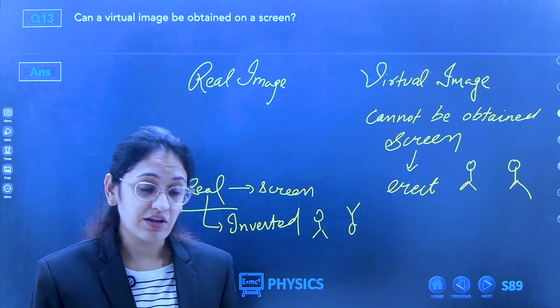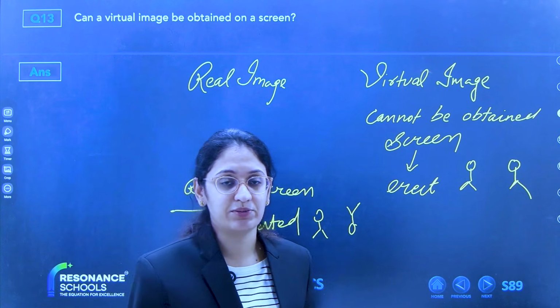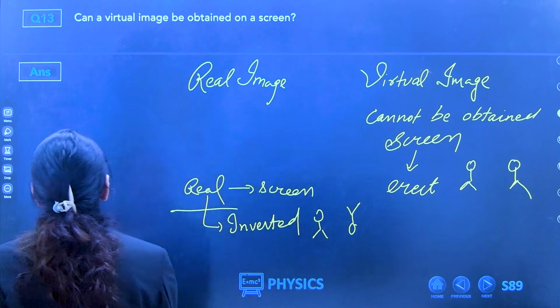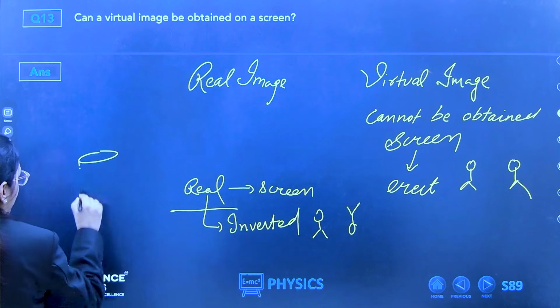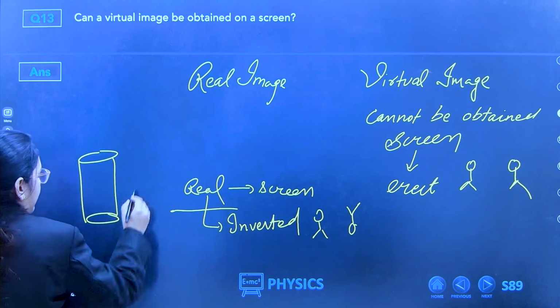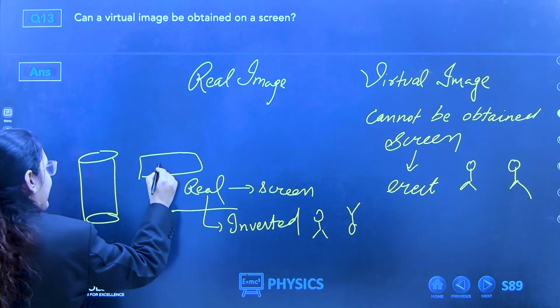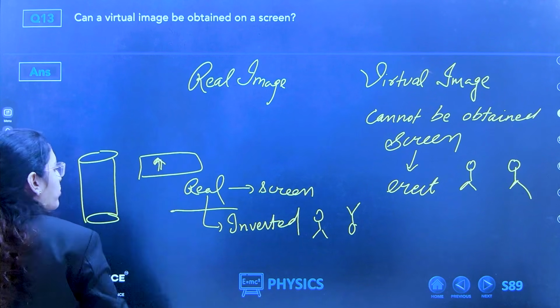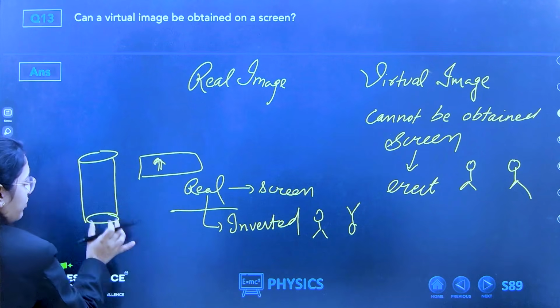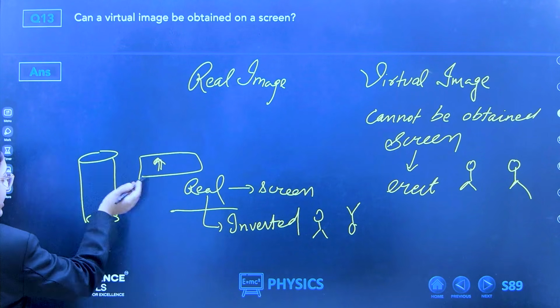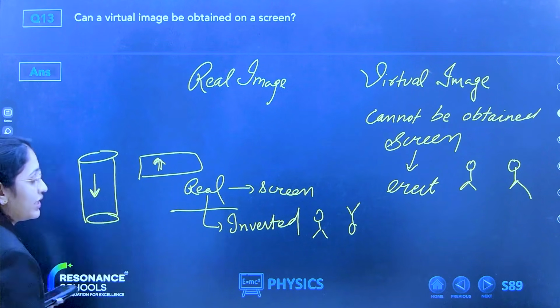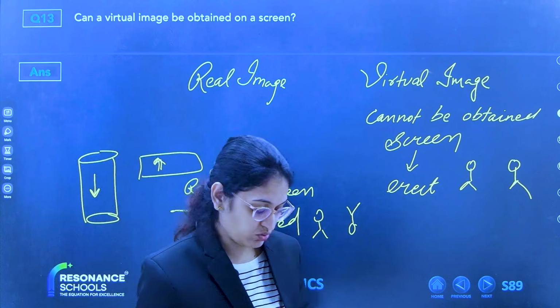And the lateral inversion experiment. Let me show you the lateral inversion experiment. Take a glass of water. Take a clue card and make an arrow. Bring this arrow behind the glass of water. You will see the arrow is getting inverted. This is lateral inversion. Okay.